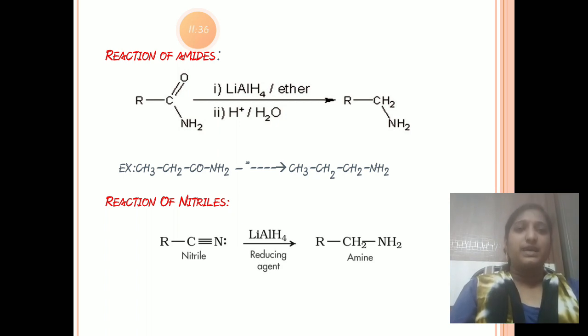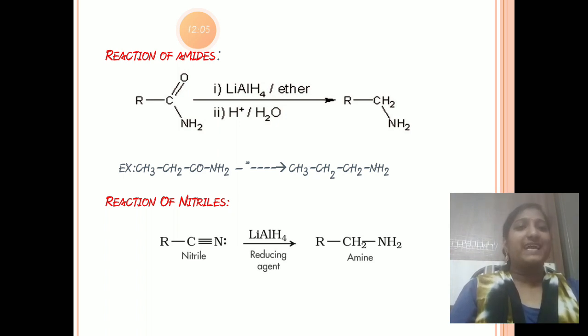Reduction takes place. Reduction means addition of hydrogens or removal of oxygen. In this reaction we remove one oxygen and add two hydrogens. So finally it gives RCH2NH2, that is a primary amine. I'll write one example: propanamide finally gives propylamine.